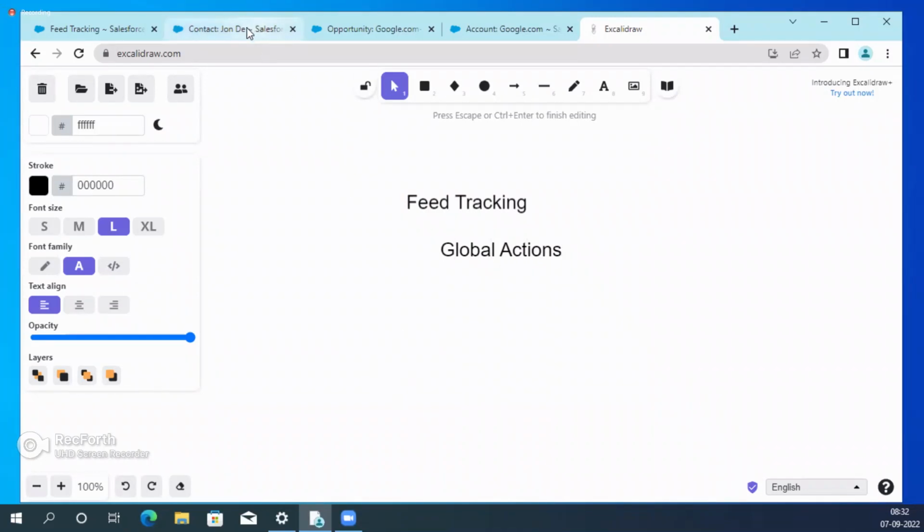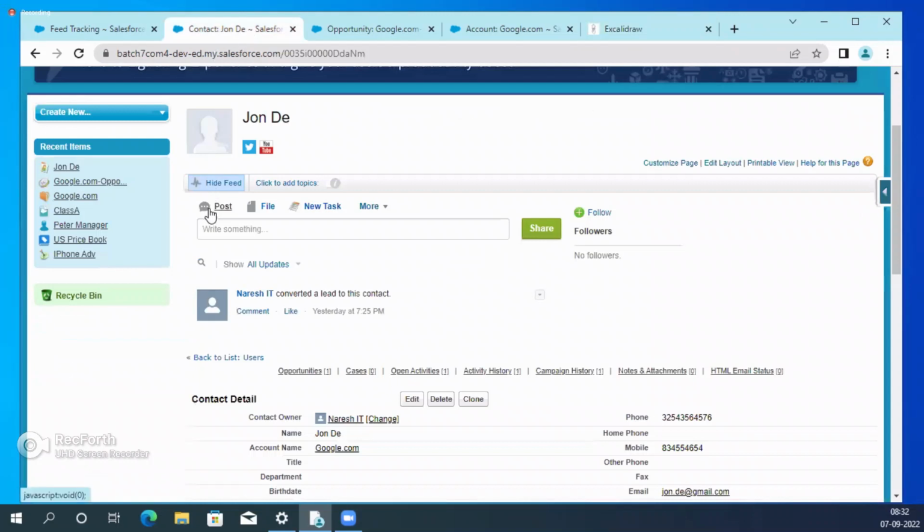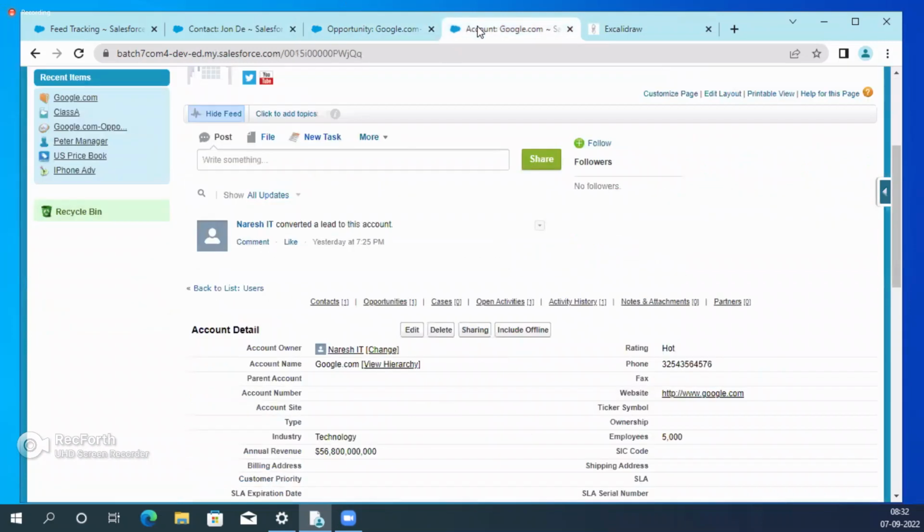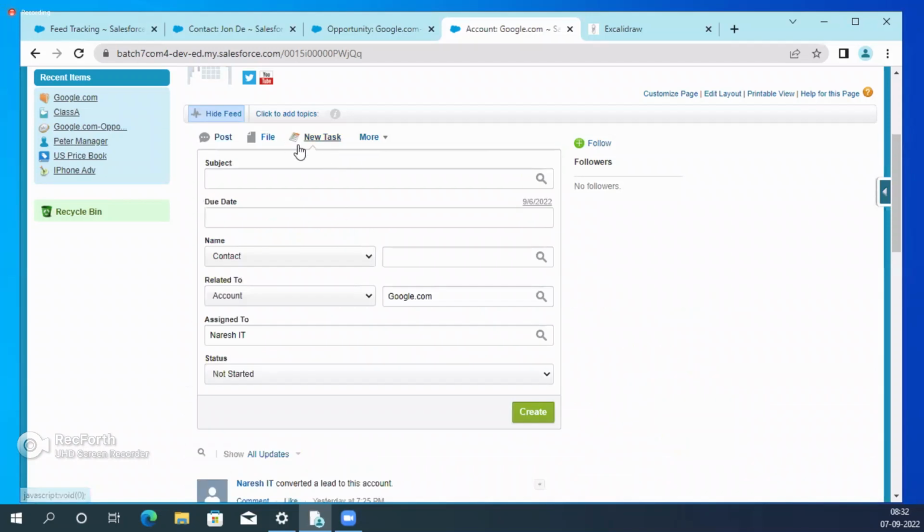Global actions. So, for example, see guys, here the contact post is there. Opportunity also post is there. Account also post is there. Whenever you enable the feed tracking, these actions are common for all the objects. So the same action is shared across multiple objects. That's the reason these actions are called global actions.